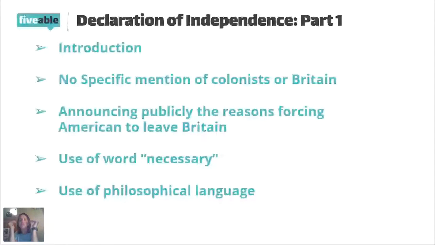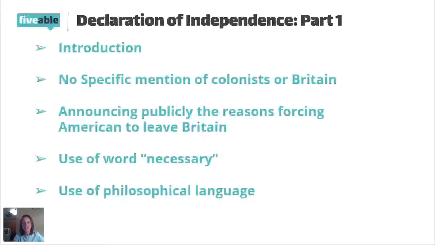We have no other choice but to do this, and it's justifiable because we have no other choice. We've tried to avoid this, but there is really nothing else we can possibly do to reconcile with Britain.